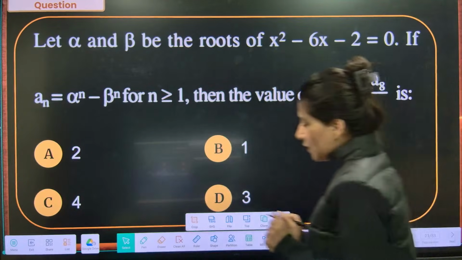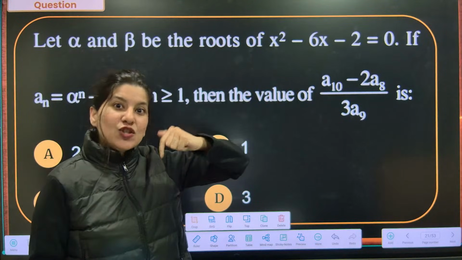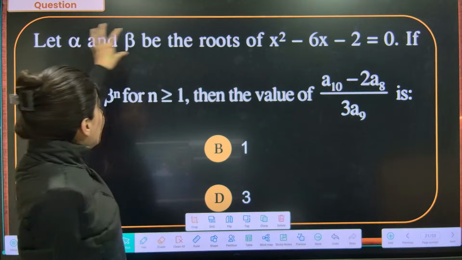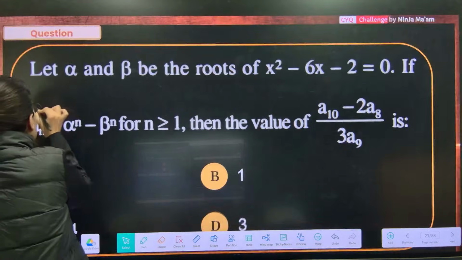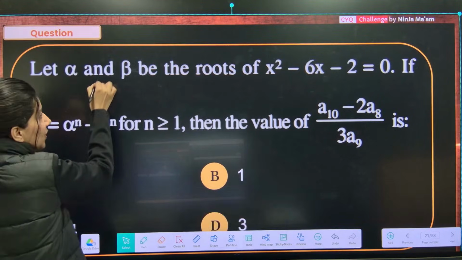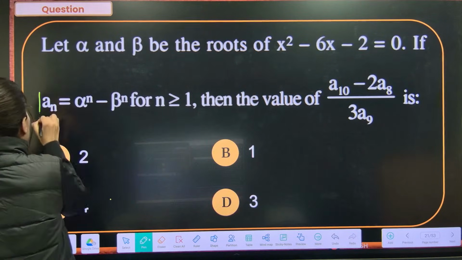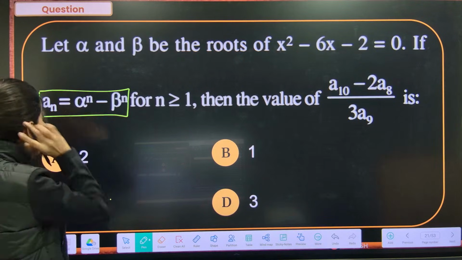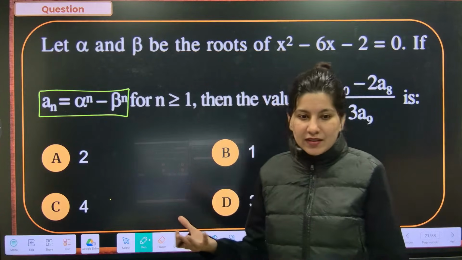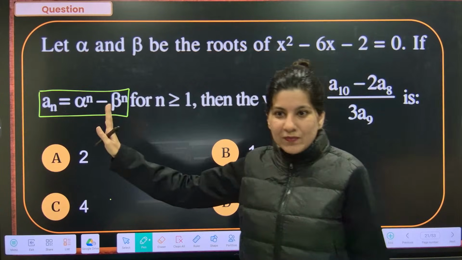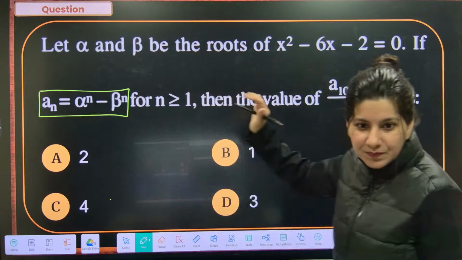Let me tell you what this Newton's formula is. Let me teach you with the help of a question only. Alpha and beta are roots of this equation. And a specific expression is given to you. Whenever a Newton's formula question is there, a specific expression is given to you: an is equal to alpha power n minus beta power n. It could be alpha power n plus beta power n. This type of expression. So if a quadratic equation is given and this type of expression is given, all right.